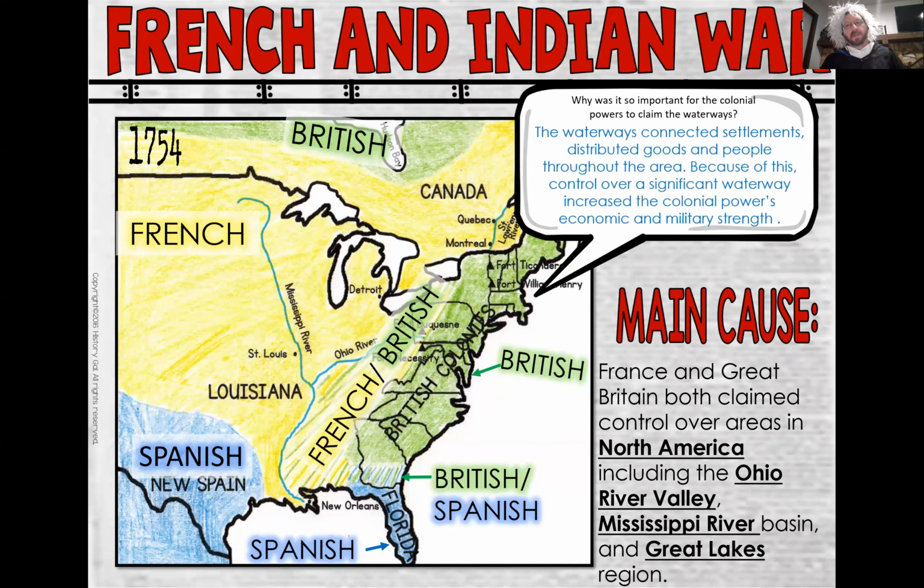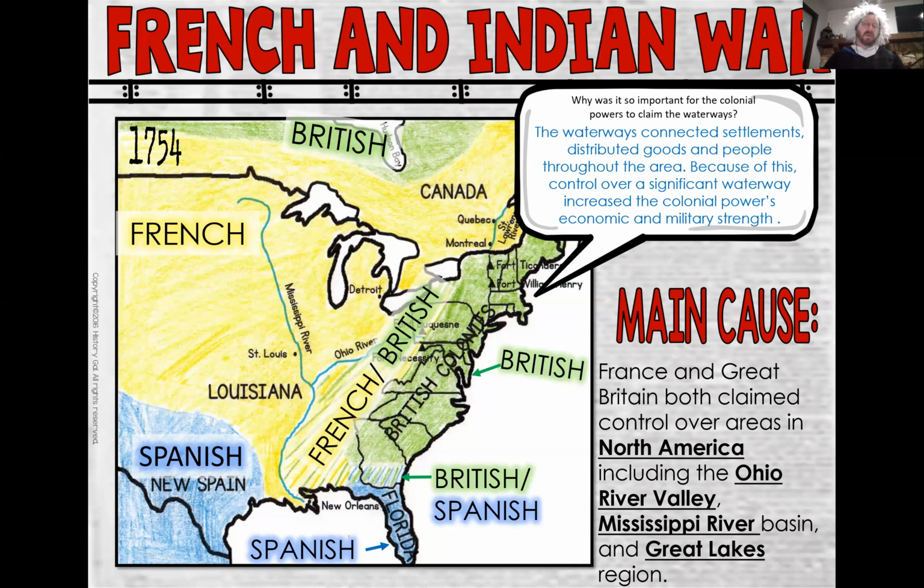Now, it is also important to understand, and you'll see these here in the notes, that those waterways, the Ohio River and the Mississippi River, are important to control because it has a lot to do with economic and military strength. Because, well, they didn't have cars back then, and so rivers were one of the great ways of transporting things, particularly if you're wanting to sell stuff and trade.